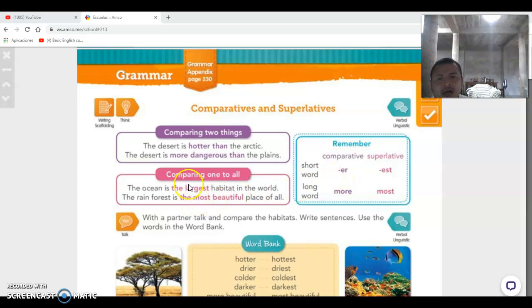For example, I say more beautiful, and right here more dangerous. So in superlatives we use est in one syllable, and in two or more we use most. Take a look at this one. In superlative we use most, M-O-S-T, and comparative more, and superlative most.